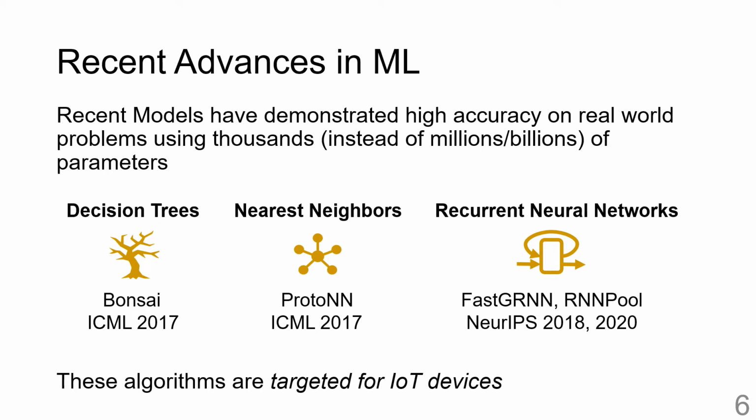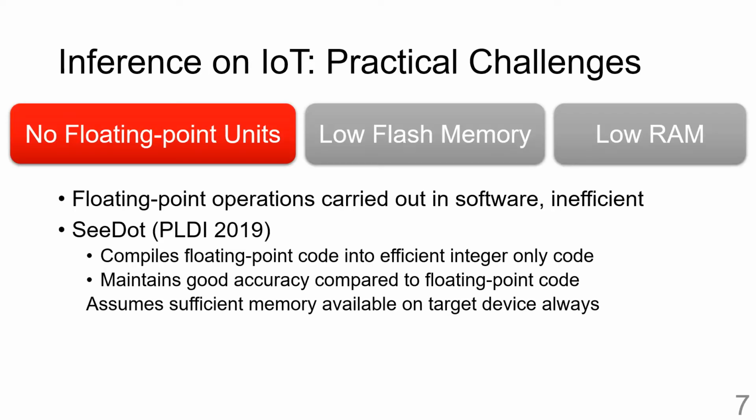However, even though the number of model parameters is small, there are several practical challenges when it comes to running them on tiny devices. As we have seen before, IoT devices have no floating point units and very low flash and RAM memory. The first challenge is the lack of floating point units, due to which such operations have to be performed in software, which drastically worsens the latency of the code.